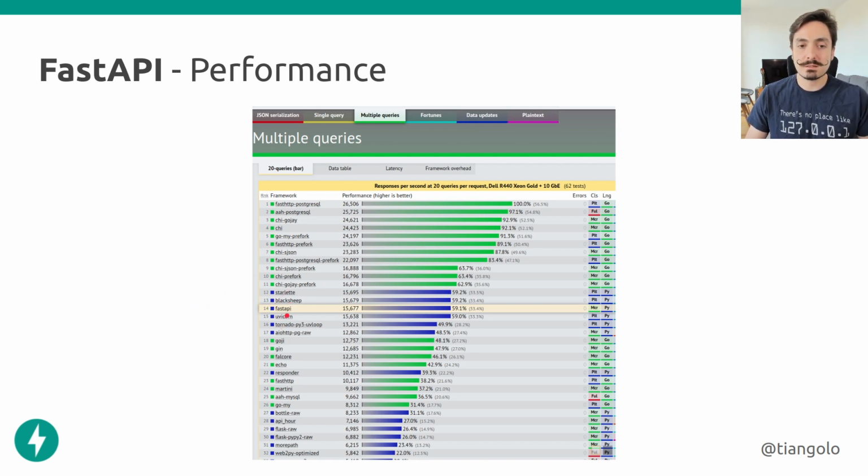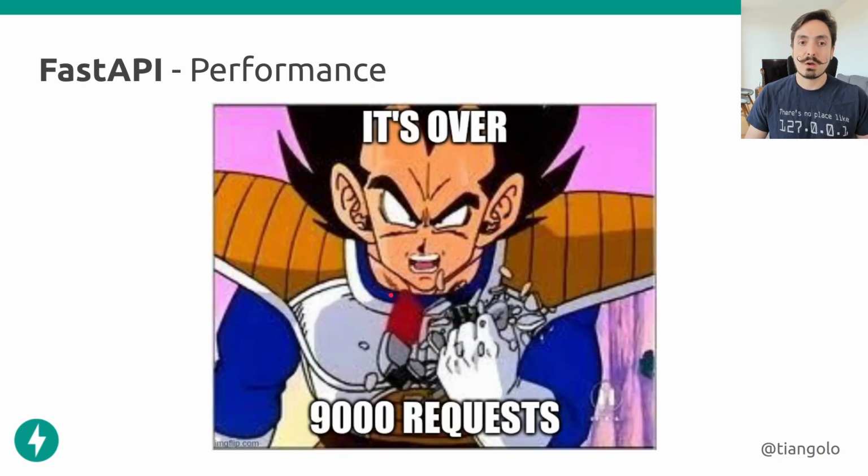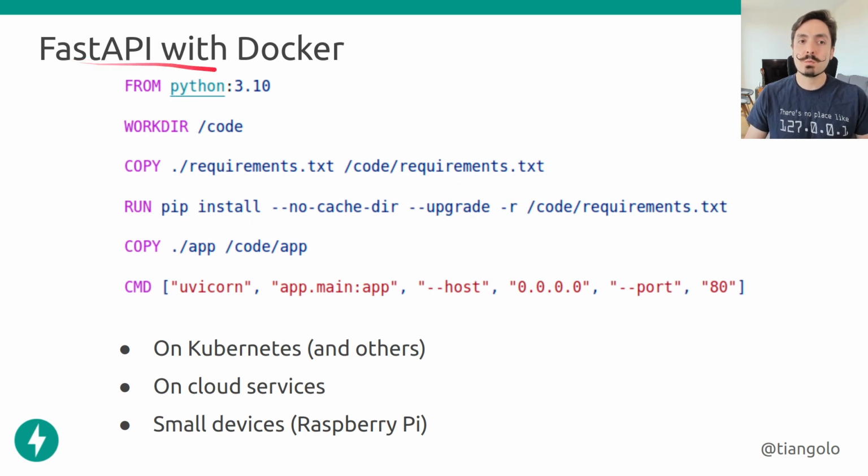Which one is exactly the fastest is not necessarily that exact, because in fact here below FastAPI is Uvicorn, and Uvicorn is the server, it's not even a framework. Uvicorn is running each one of these, so Uvicorn actually should be on top of everything. So this has some random error, but the fun thing is that you get in the ballpark of the best that you can get, and you can fine tune it to have a very good performance. For example, in here this is 15,000 requests per second, something like that, and that means that it's over 9,000, so that's great. Now a little bit about FastAPI with Docker.